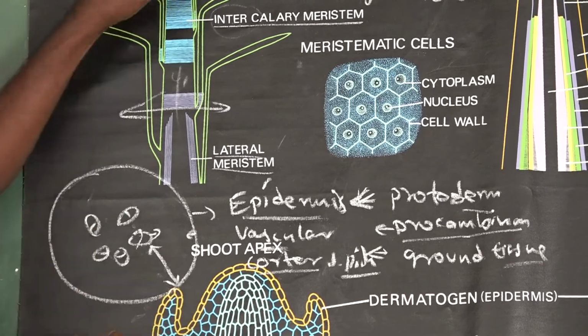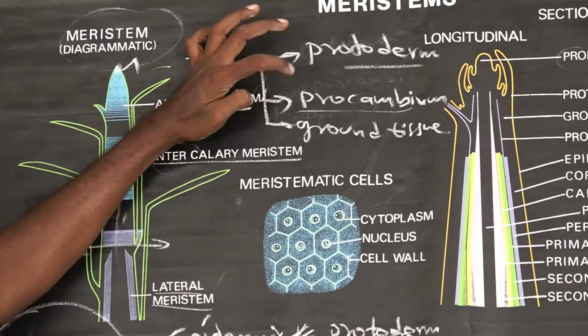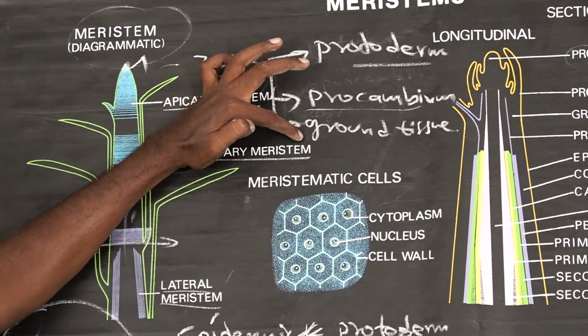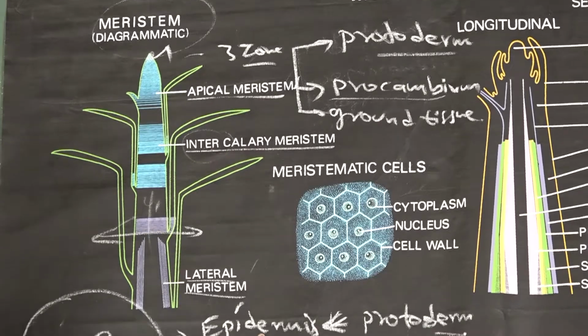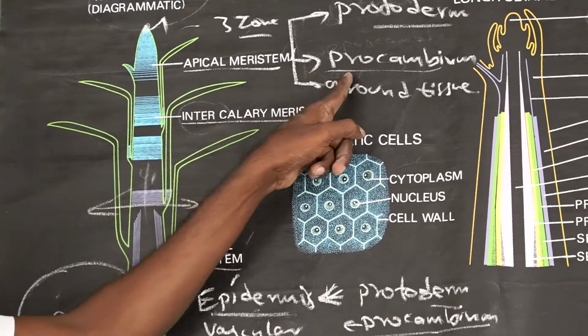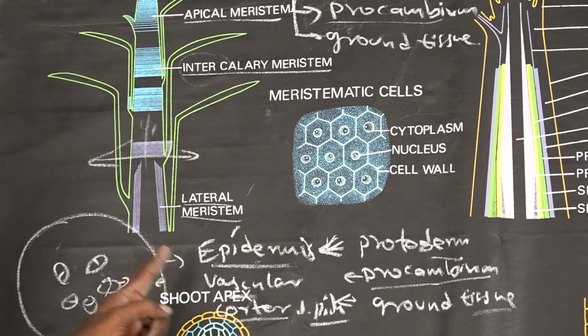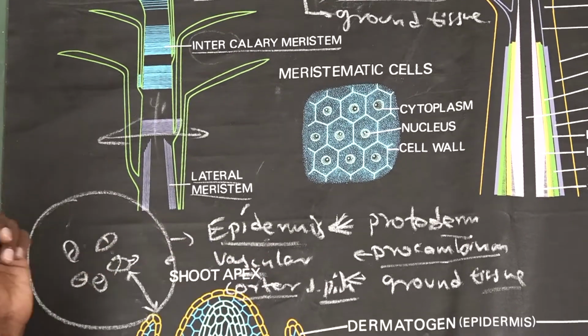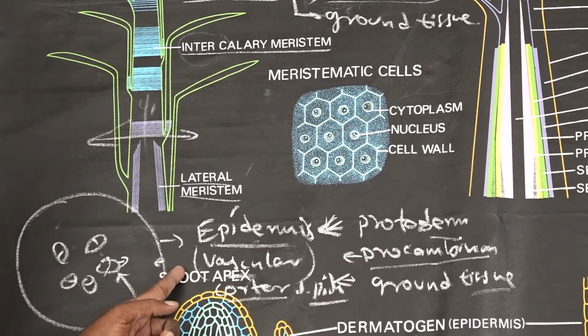There are three types of apical meristematic zone. The first one is protoderm, the second is procambium, and the third is ground tissue. Protoderm gives rise only to the epidermis, the outer covering of the shoot system. Procambium gives rise only to the vascular tissue system, which consists of xylem and phloem elements, for conduction of water and mineral substances.